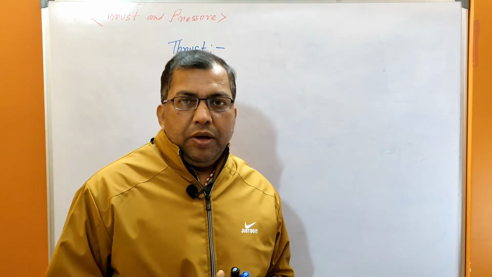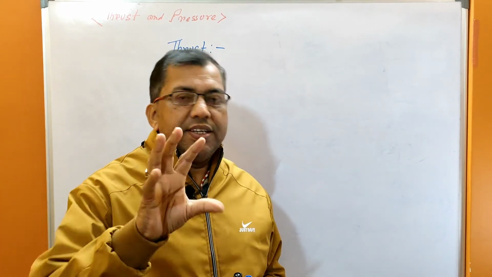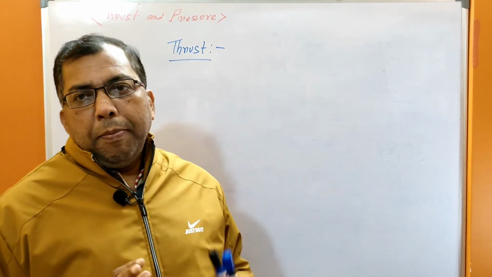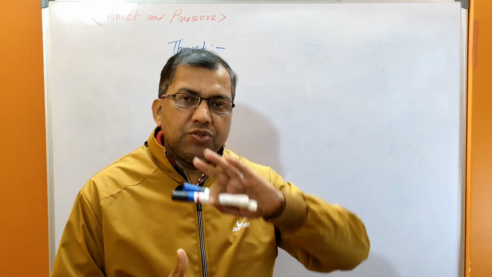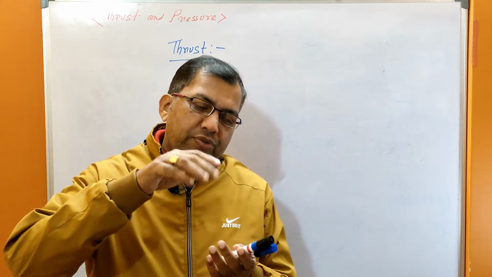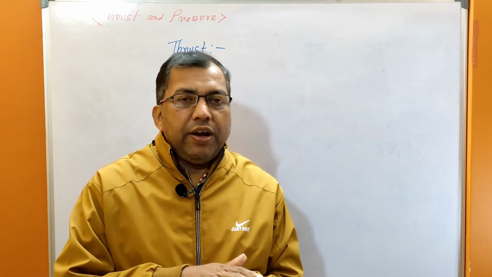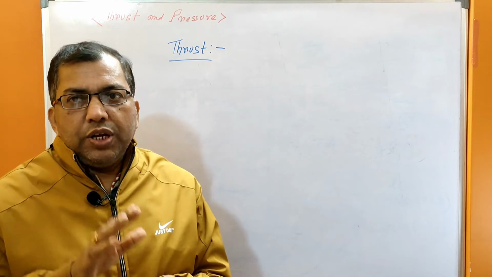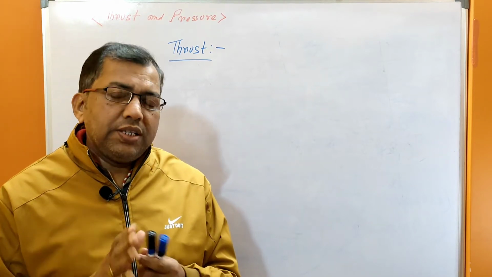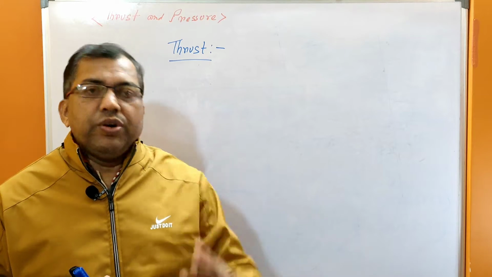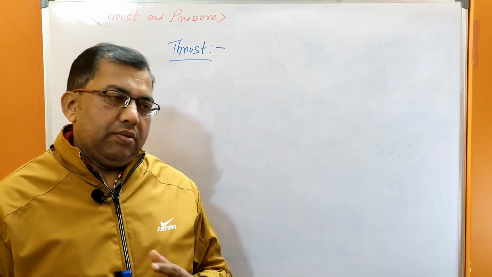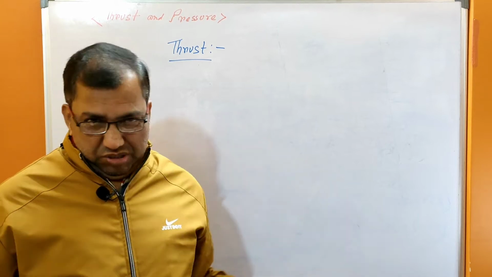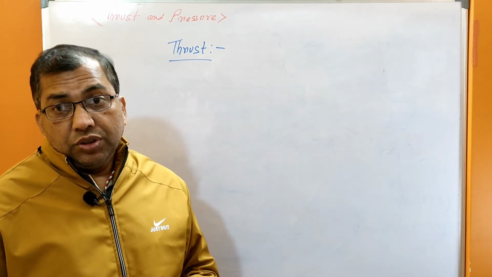What is thrust? Thrust is nothing but the total force exerted by the body perpendicular to the surface. It is a vector quantity and its unit is Newton, as it is a force.